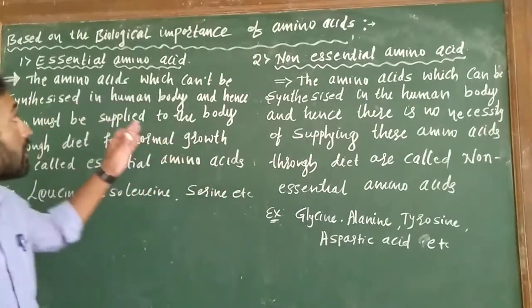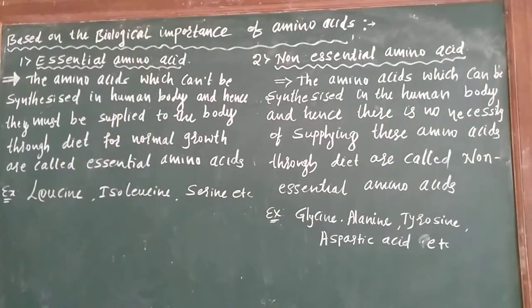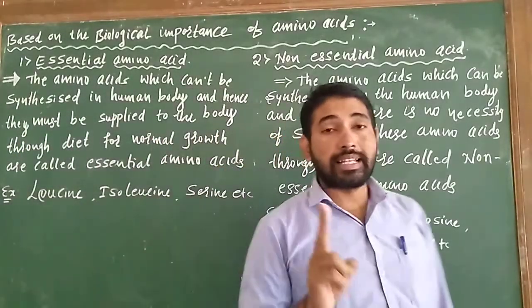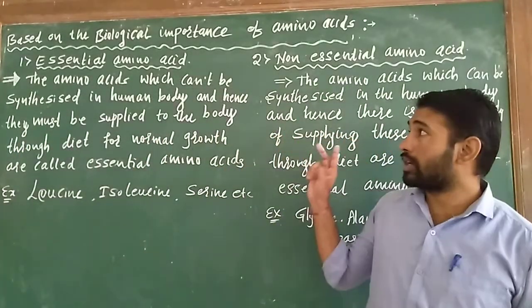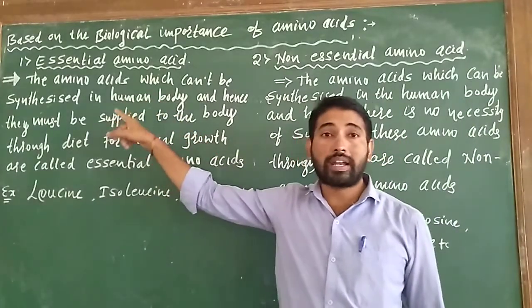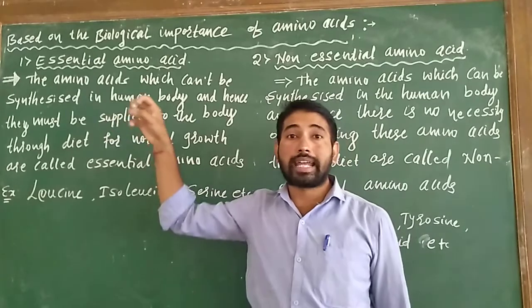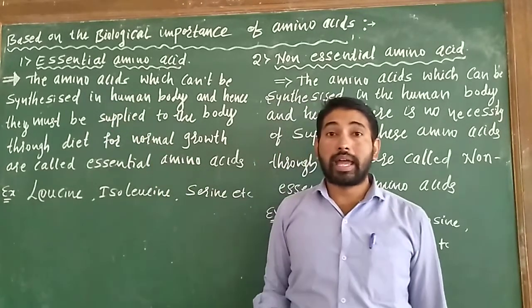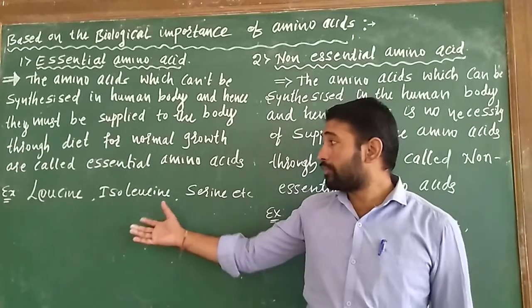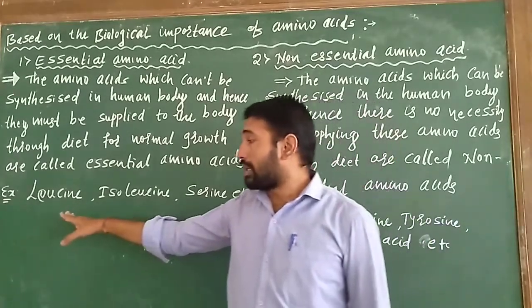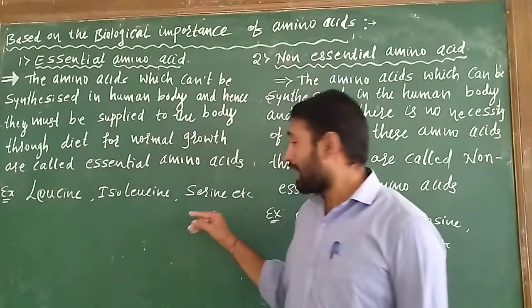Okay, this is on the basis of biological importance. Amino acids are classified into two types. The first one is essential amino acids and the second one is non-essential amino acids. For essential amino acids, what happens there? The amino acids cannot be synthesized by the human body, and they are externally supplied through diet to the body. Examples are leucine, isoleucine and serine.